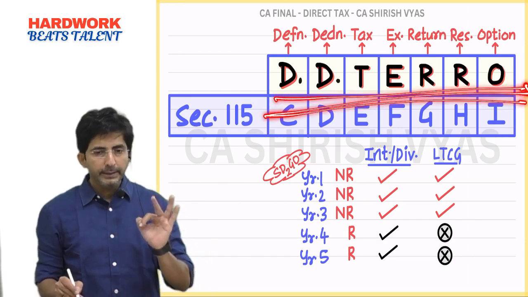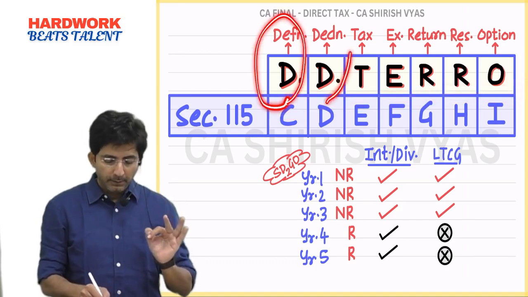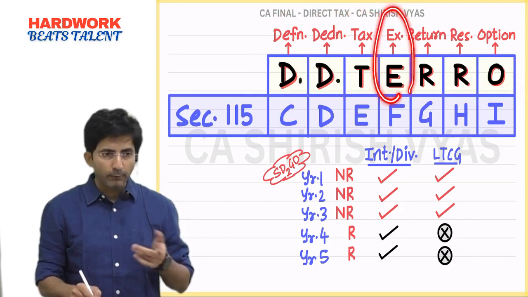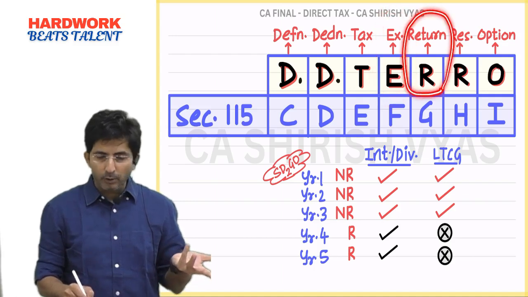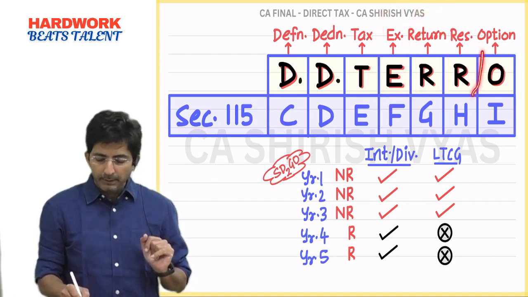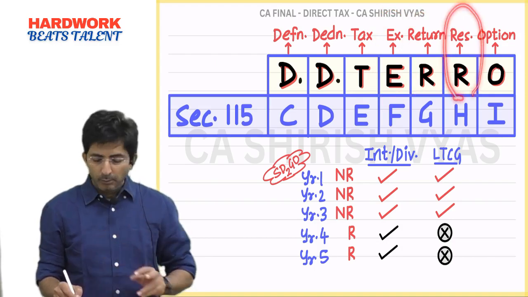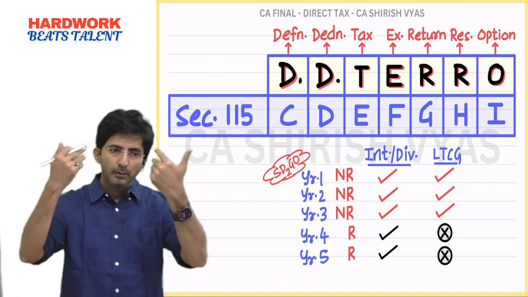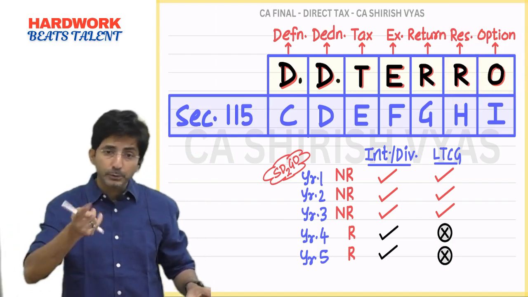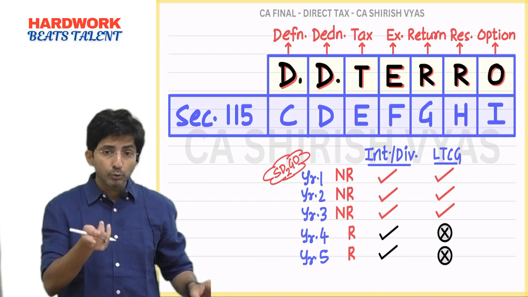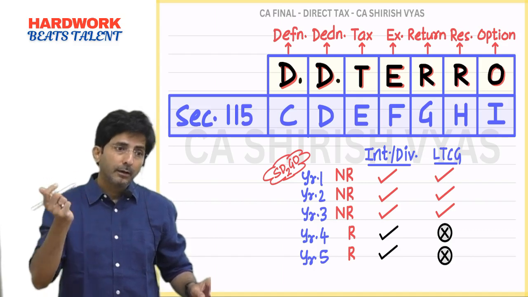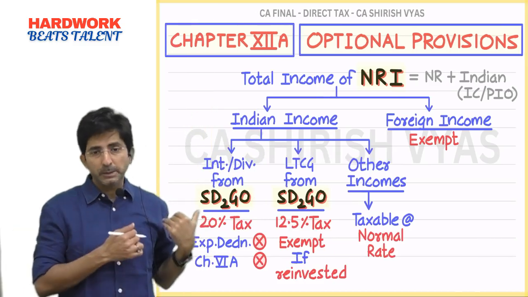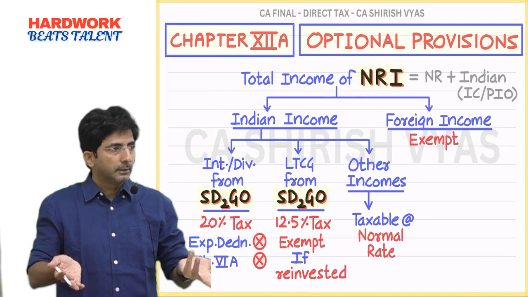Just remember DTAROT. D for definition, another D for deductions, T for tax rate, E for exemption for LATAK, G for reinvestment, R for return filing not required if you have got only SADCO income. Then another R, provision on becoming resident. O stands for these provisions are optional. If you don't like, you can scrap this and pay the tax as per normal provisions. And every year you can change the option. It's not that once you choose one thing, you choose it forever. Every year. Like my brother, if he is in Hong Kong only, every year he can choose whether he wants special provisions or normal provisions. Every year you can change this.